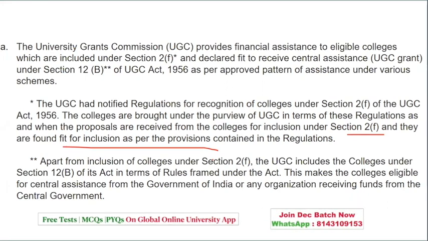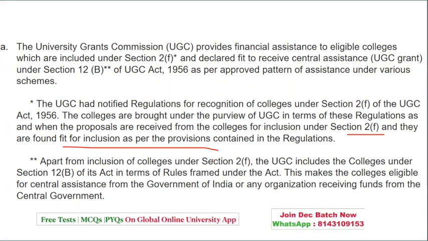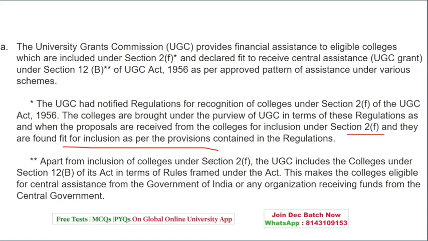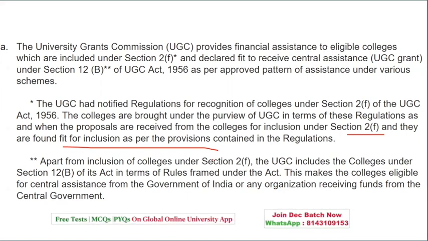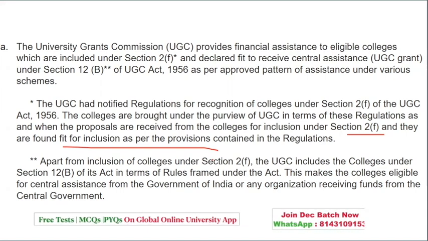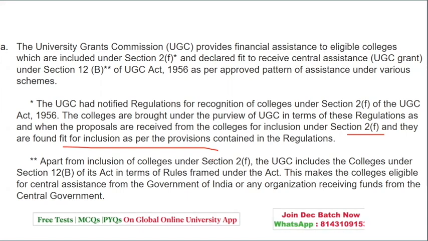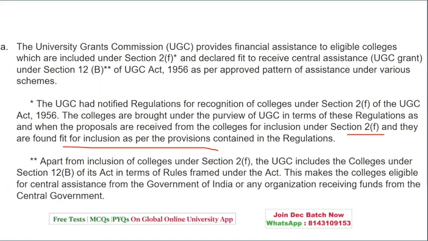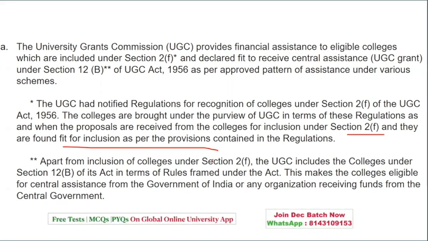Apart from that, there is a framework for 12B, which makes the colleges eligible for central assistance from the Government of India. So this is basically for the assistance, 2F as well as 12B. When we talk about 12B, it is for central assistance from the Government of India, which receives central funds from the central government.